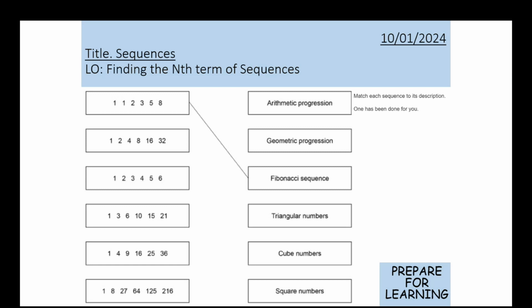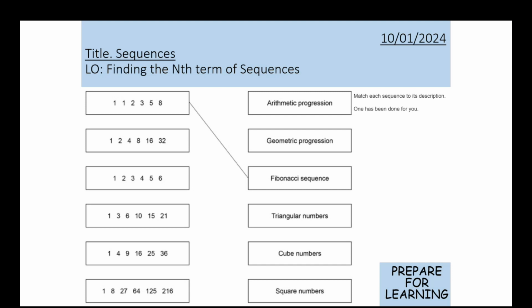So it's a good topic to be able to do, where we've got a range of different abilities, both for people sitting in the foundation tier and the higher tier. But both tiers need to be able to identify different types of sequences. So as I mentioned previously, this was a past exam paper question, and this was worth 4 marks at the time. It's got 6 sequences down the left-hand side, 6 different descriptions down the right, 6 different types of sequences, and we just have to match up one to the other.